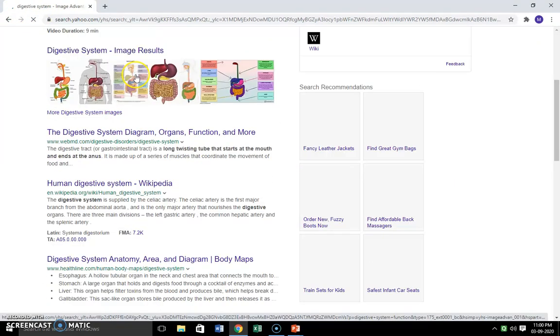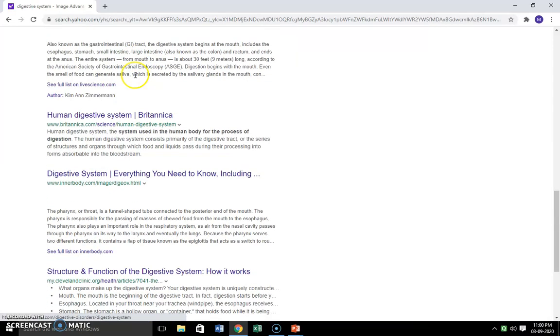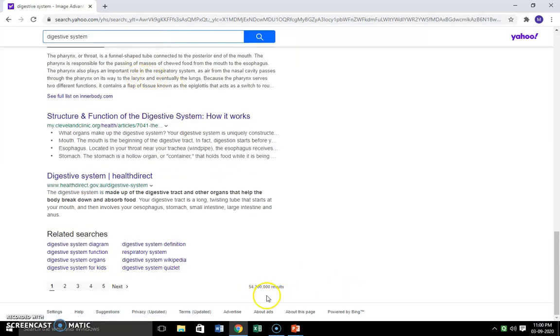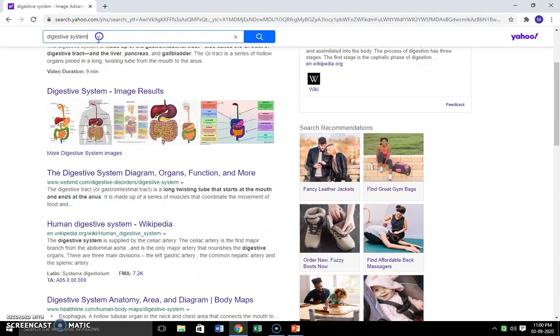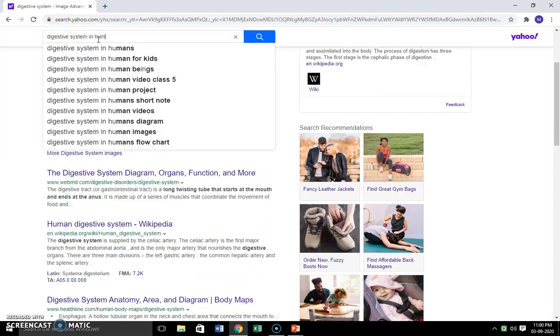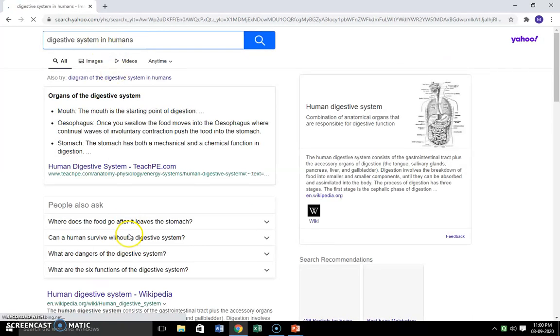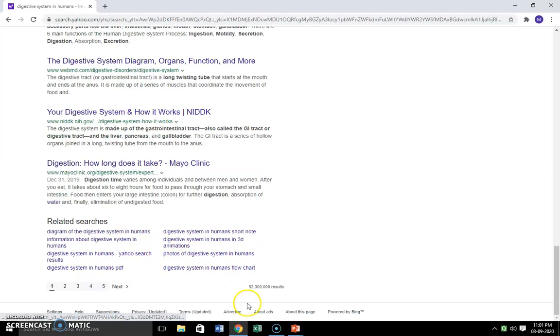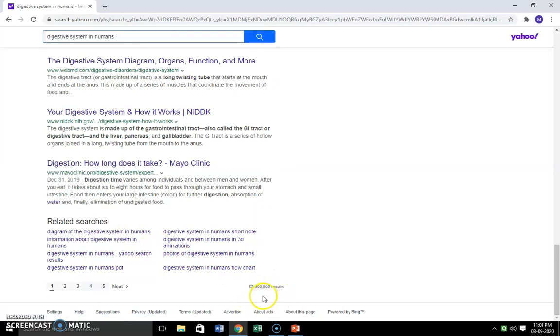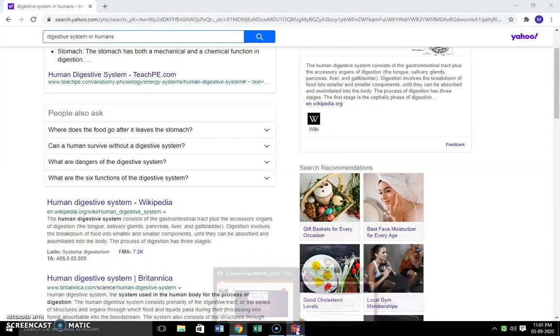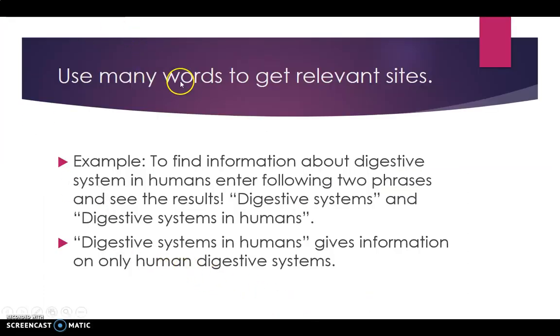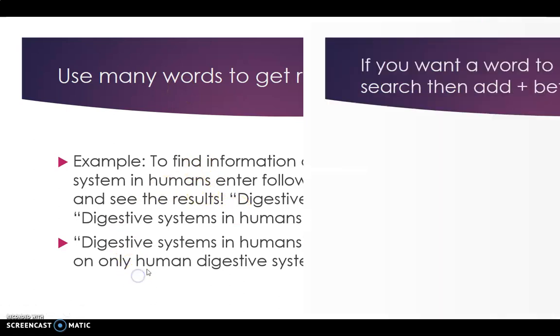So how do we come to know that our result is expanded or filtered? We can see the number of results. You can see 54 crore 3 lakh something. But if I write here digestive system in human, then I will get fewer results, but they will be the most relevant ones. So in this way we can use many words to specify our search.